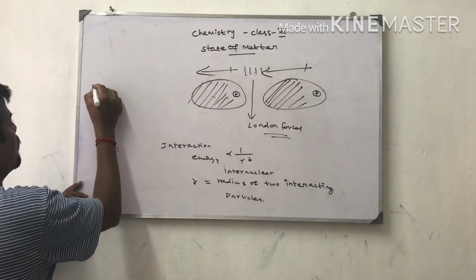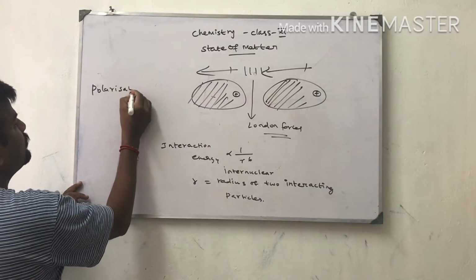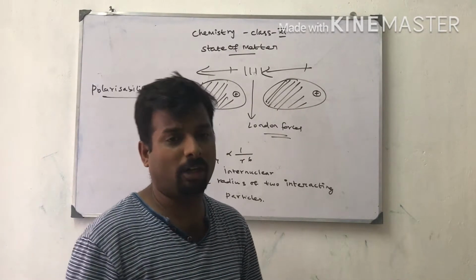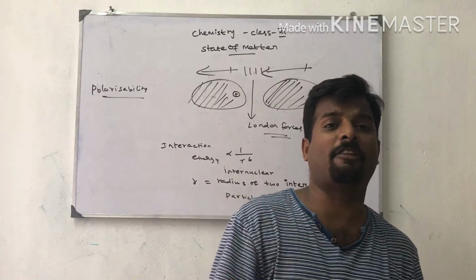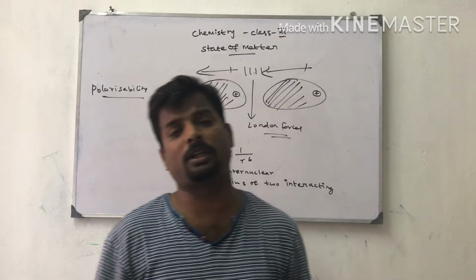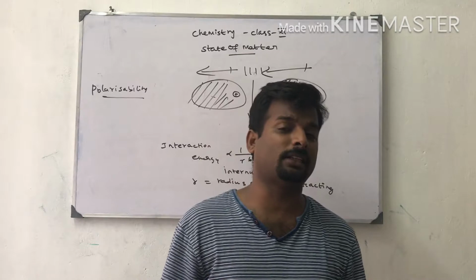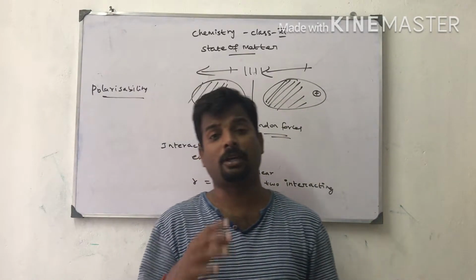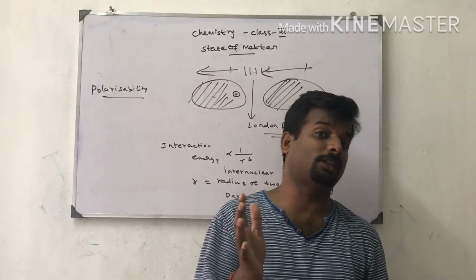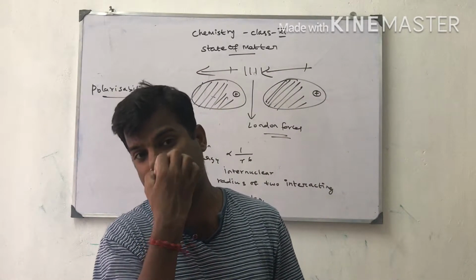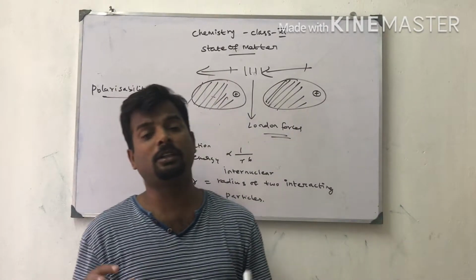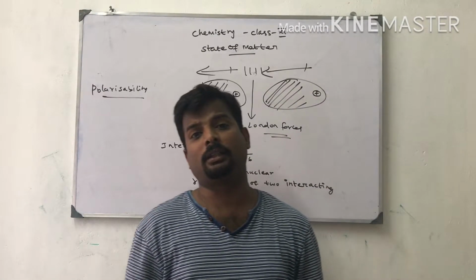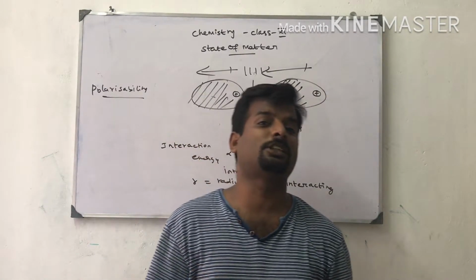What do you mean by polarizability? Polarizability means the ease with which the electrons and the nuclei are displaced from their average position. Due to the self-oscillation in the atom, at a particular instant the electrons are concentrated in one position and the nucleus in another position. A temporary, momentary dipole moment will be formed, due to unsymmetrical electronic distribution.